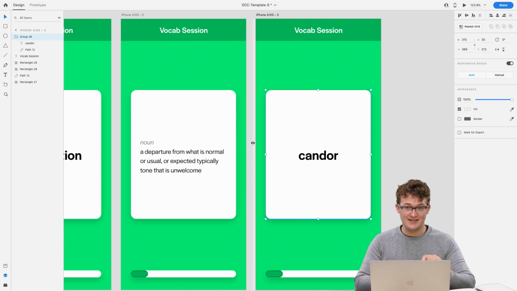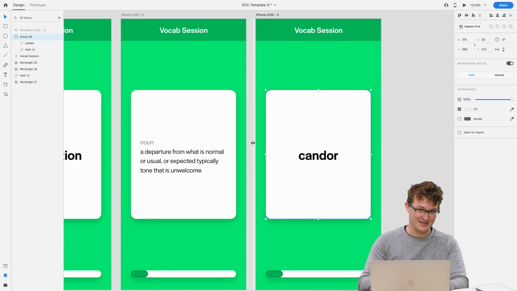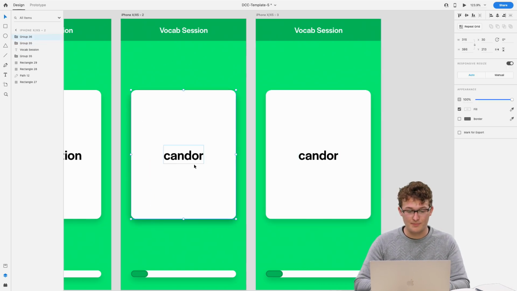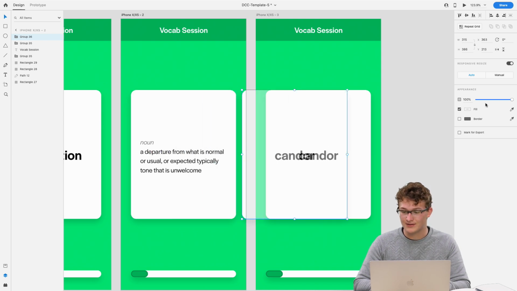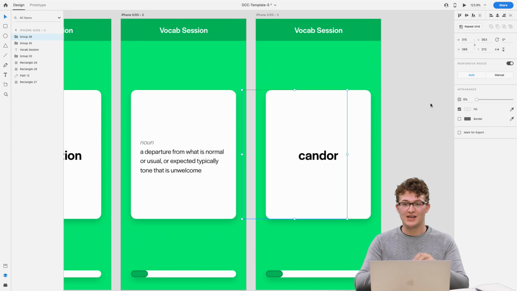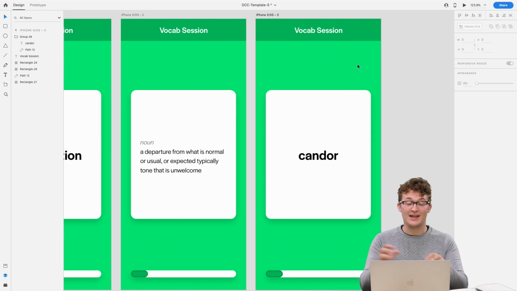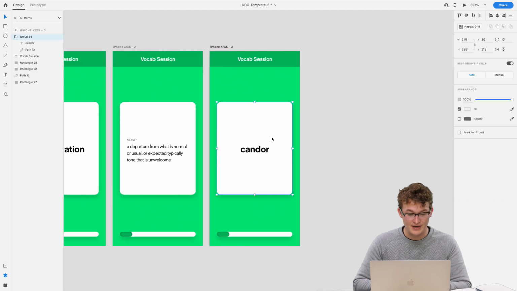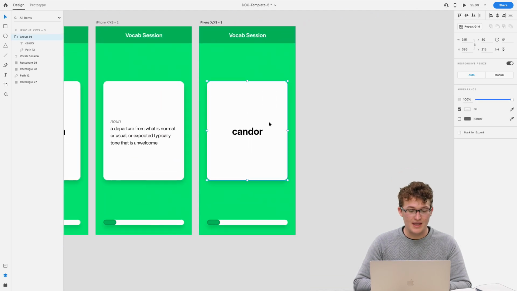Control G is indeed the shortcut to group objects. I'm working in XD all day, every day as a designer on the XD team. We are designing XD with XD, and so we're always using shortcuts to maximize our workflow. And so I'll bring this onto the previous artboard, just off center a little bit. That will tell XD we want it to come in from that side when we auto animate it, because it's looking for those common objects between artboards.